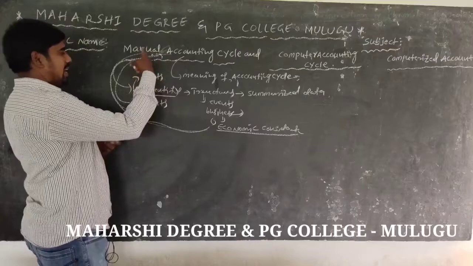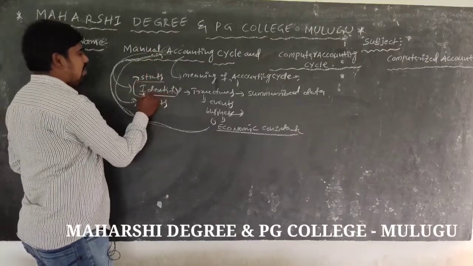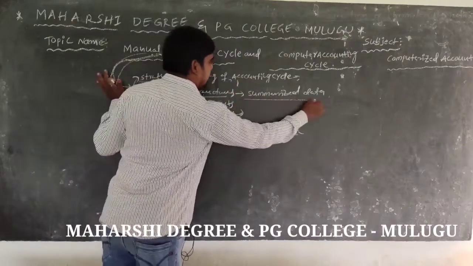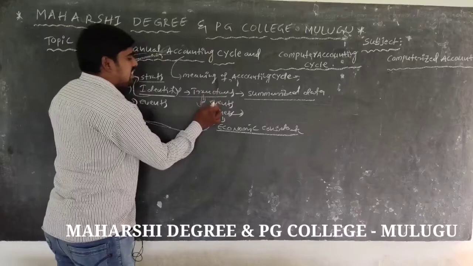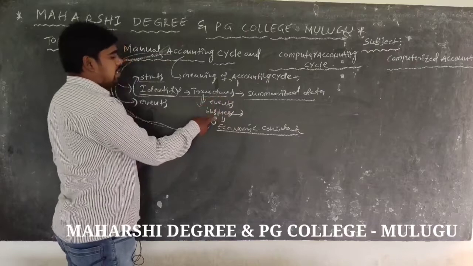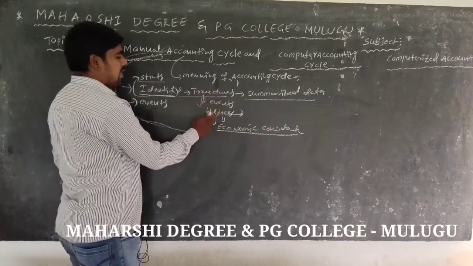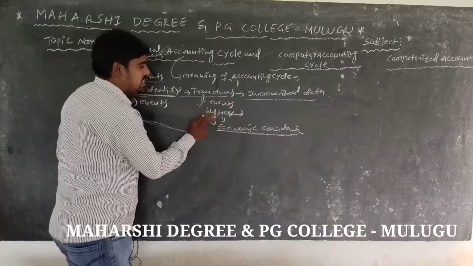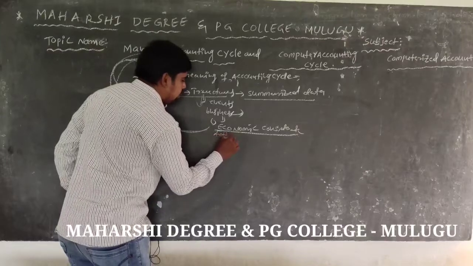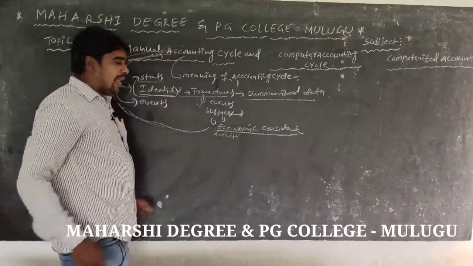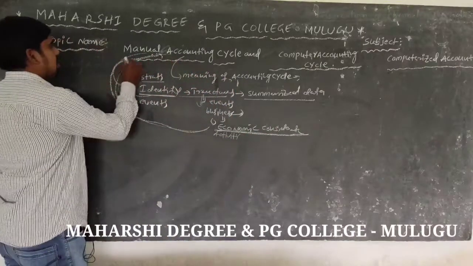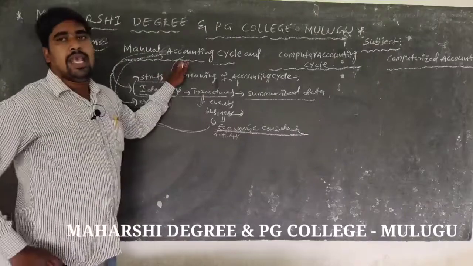So manual accounting cycle again means it starts with identifying transactions and summarizing the data. Transactions means business events. Business is the production and exchange of goods and services. Business is also called economic activity, and the economic consideration is called the manual accounting cycle.